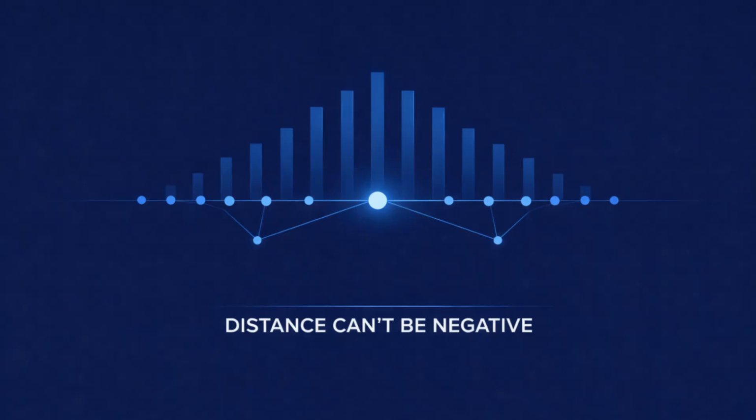Standard deviation is always zero or positive. It cannot be negative. A standard deviation of 0 would mean every value is exactly the same as the mean, with no variation at all.